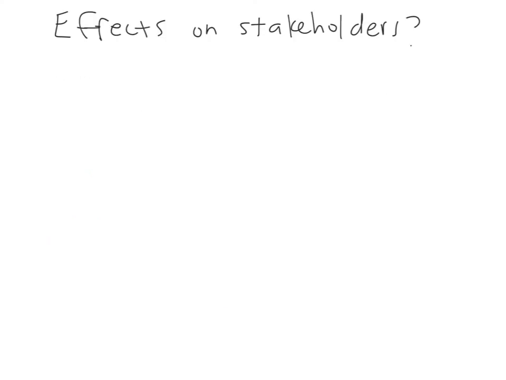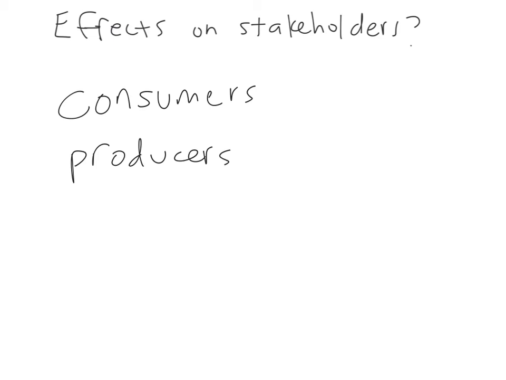The last piece of excise taxes is the effects on stakeholders. So let's define who could be affected by a change in tax on cookies or books or any sort of micro market. We look at three major groups: consumers, those that are consuming the good, buying the good; producers, those that are supplying the good; and government.